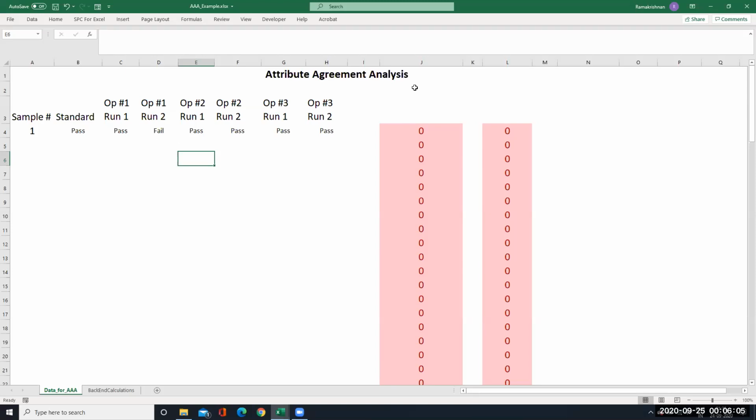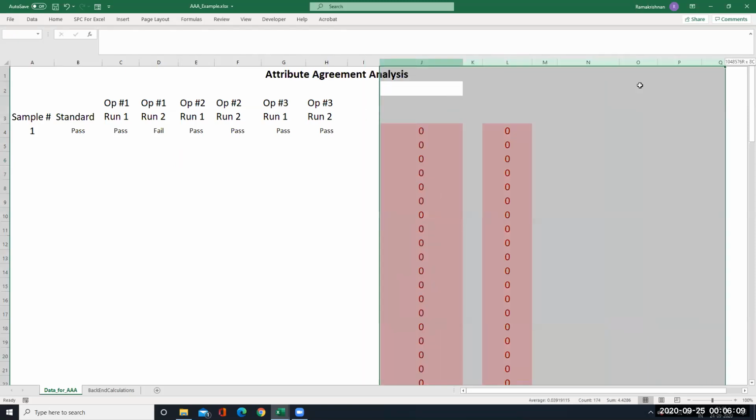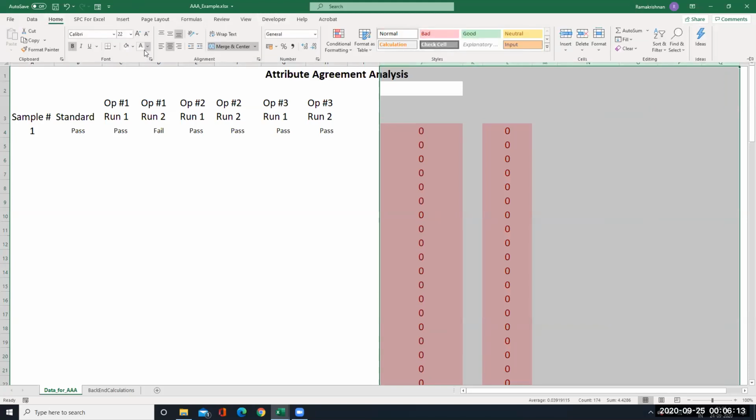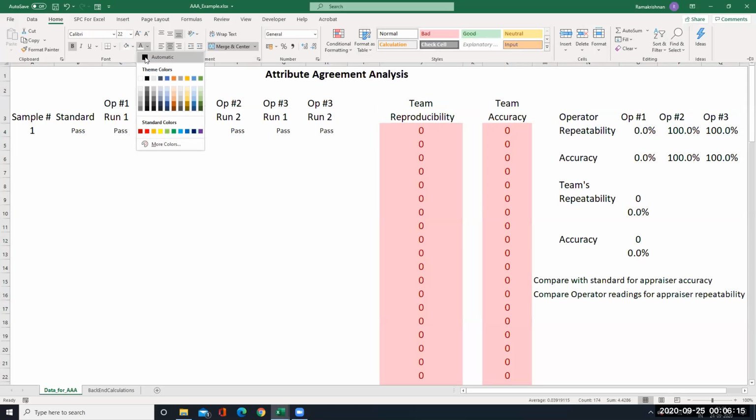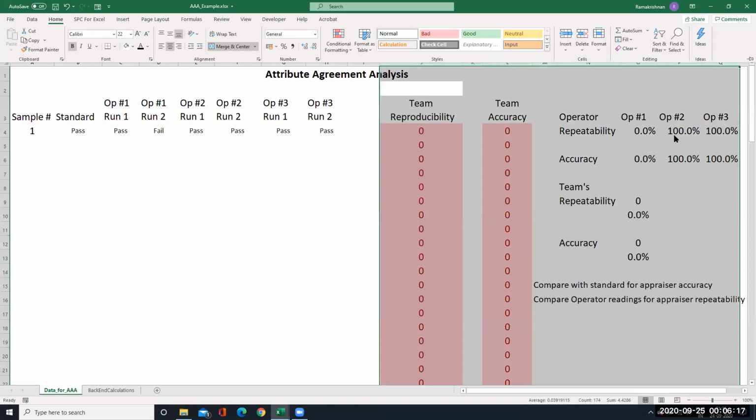We will just put it across and see here. I'll put it as change, right? See, 100% for operator 2, 100% for operator 3, repeatability and accuracy also 100%. Whereas team repeatability is 0, accuracy also is 0 because the entire team has failed like this.